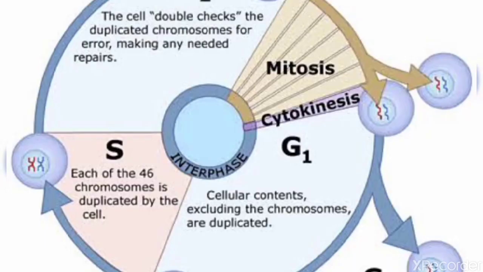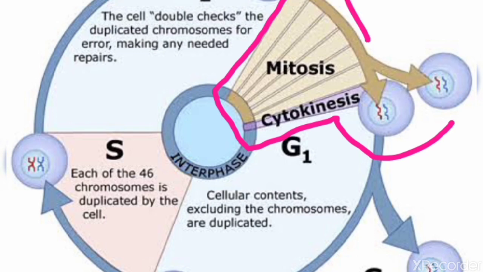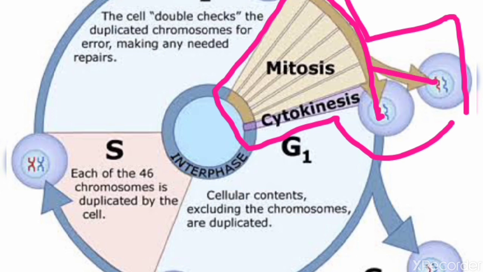This is the figure of cell cycle. We had already discussed mitotic division in our last video, in which I explained that from one parent cell, two daughter cells are produced. These two daughter cells then enter interphase, during which they prepare for the next cell division and grow to the same size as their mother cell.